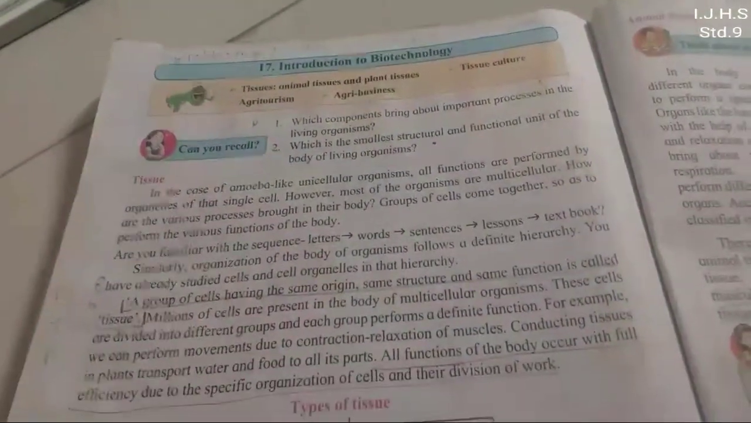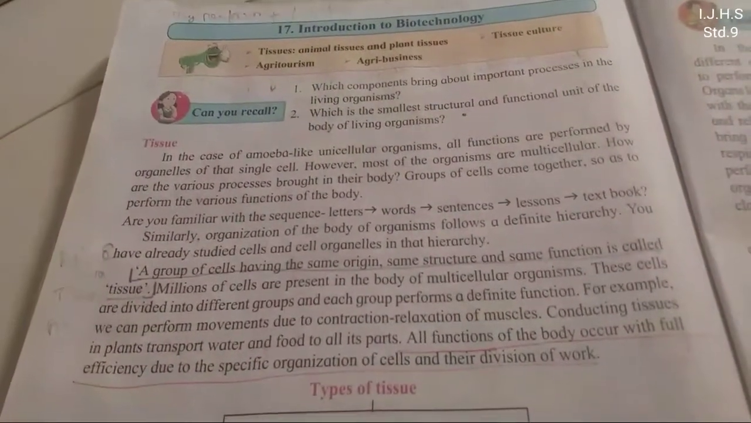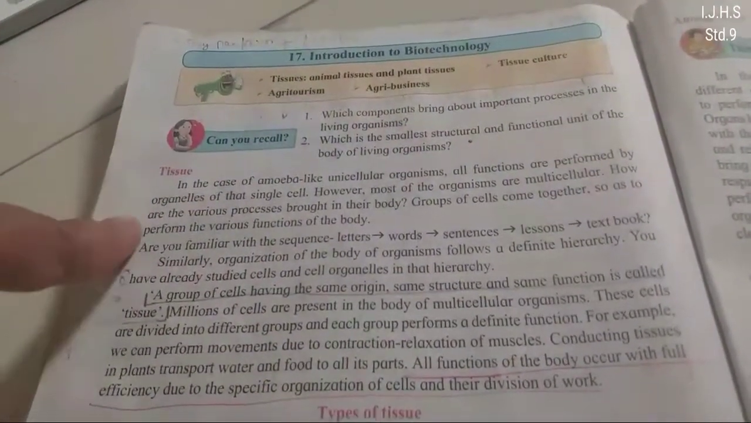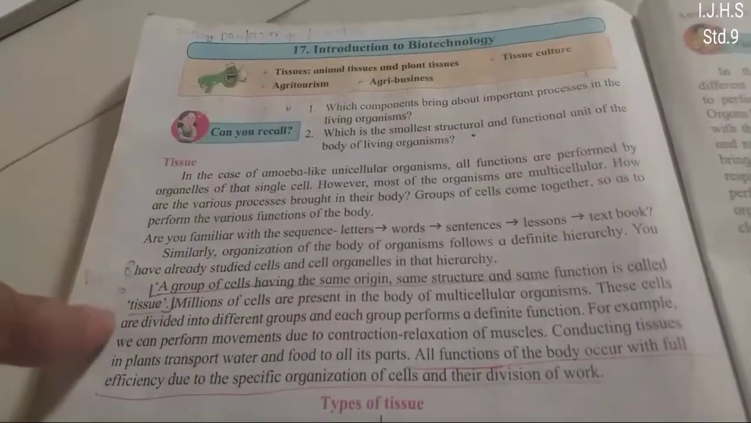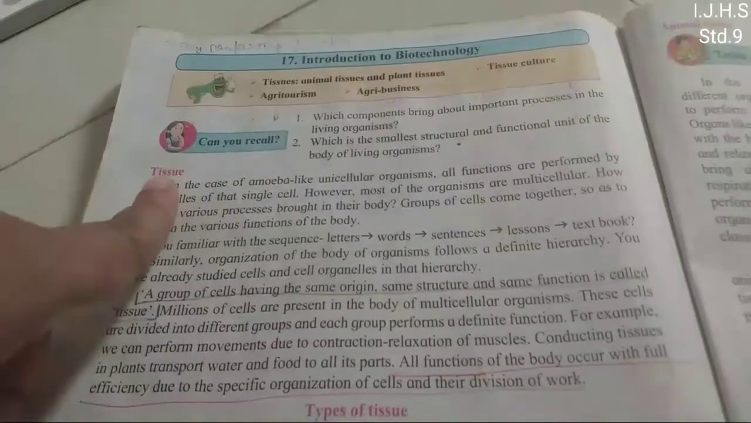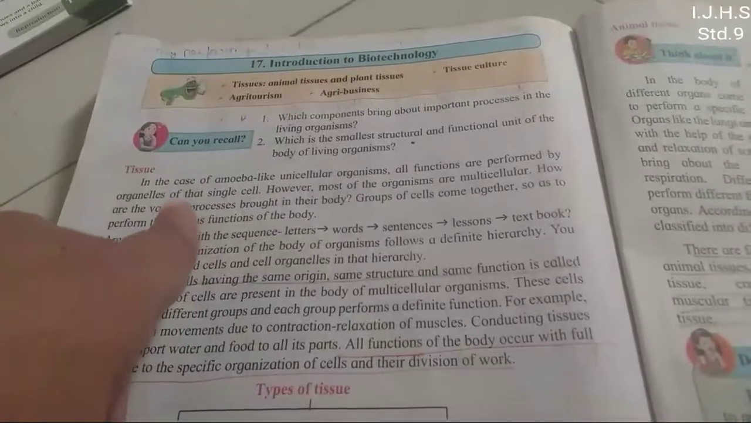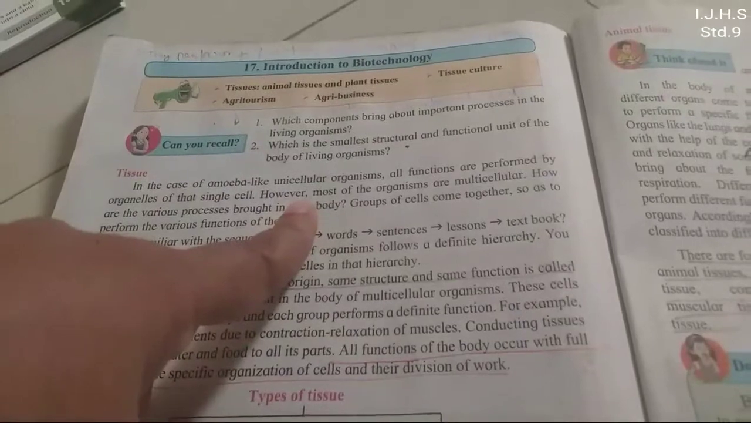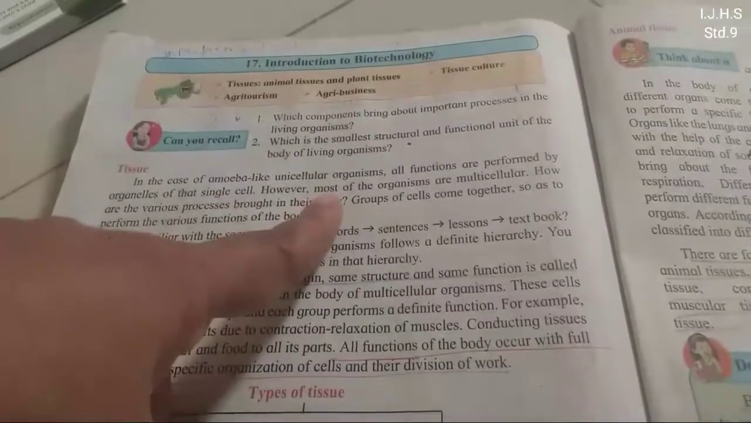Okay? As we know, our body is made up of cells, different types of cells. These cells form tissue. Tissue forms organ. Organ forms organ system. And organ system forms the whole body. Got it? So first we'll see what is tissue. As we know, there are two types of organism, unicellular organism and multicellular organism.